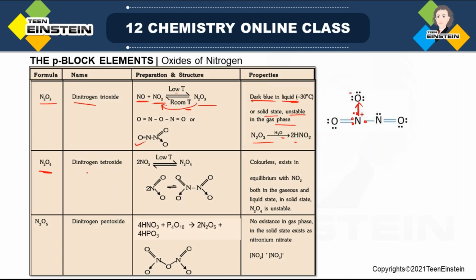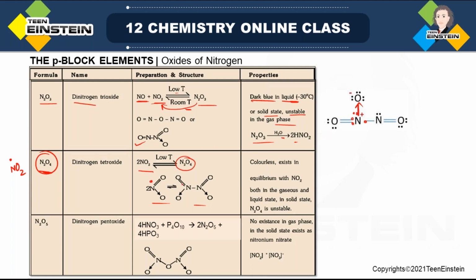Then N2O4. This is actually the dimer of NO2, because we have seen NO2 is an odd electron molecule. So that is the reason it always has a tendency to combine together so that it can form dinitrogen tetroxide. So 2 NO2 molecules at low temperature form this dimer. See, this is the full structure.